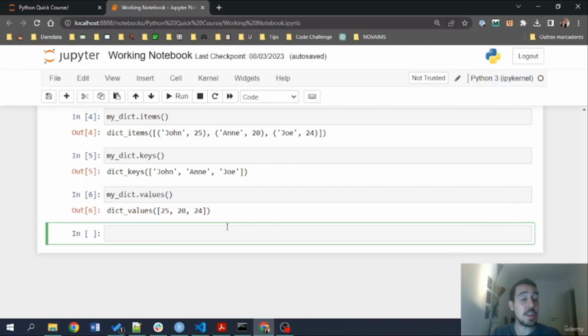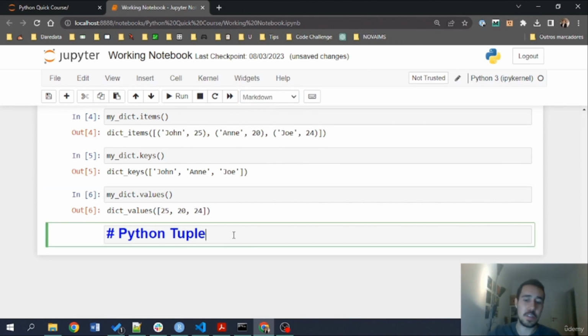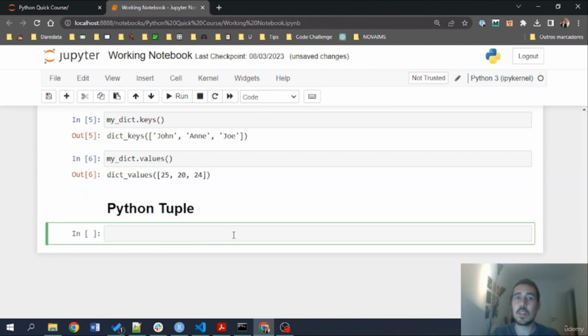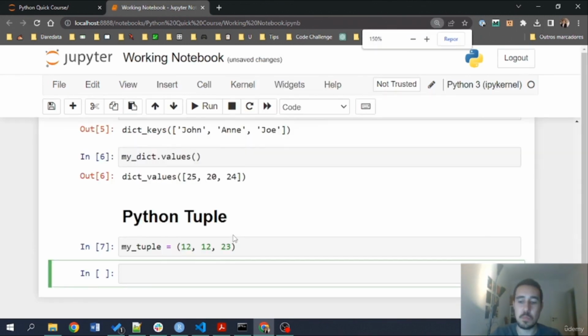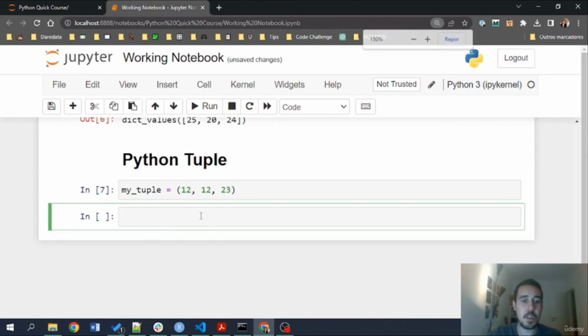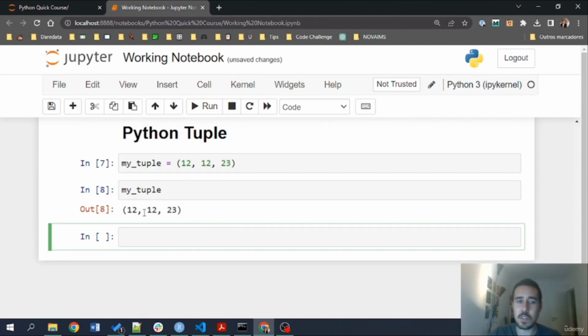Okay, so in this lecture we are going to learn about another data structure, which is the Python tuple. The tuple is a very, very simple object that we can use by providing the parentheses with something inside. Tuples are basically data structures that are kind of similar to lists. For example, I can have a tuple of numbers 12, 12, and 23 and give here my tuple. Let me also zoom in this a bit. Okay, so here in my tuple, for example, now I have this object, which is kind of similar to a list.